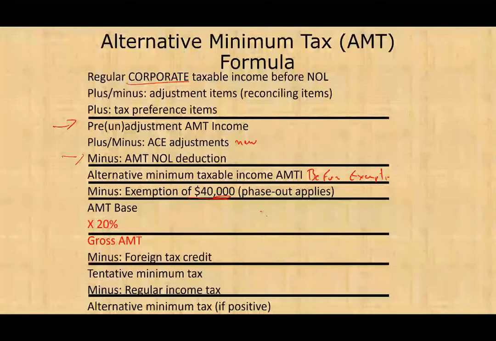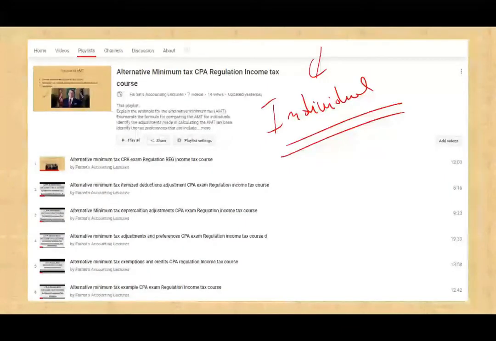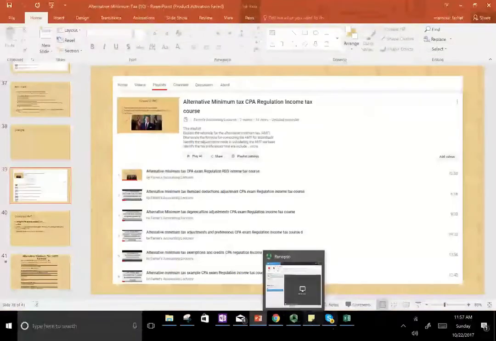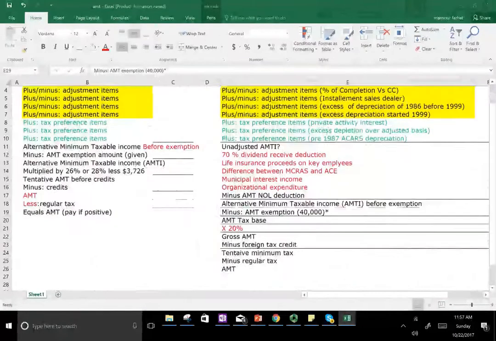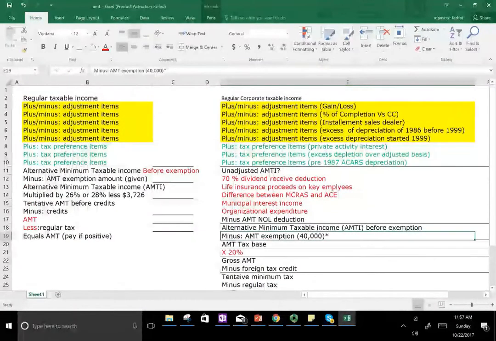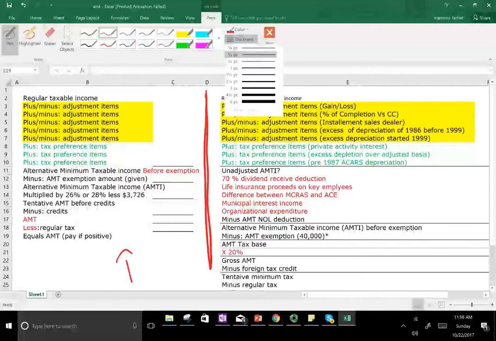Now, I'm gonna expand this formula on an Excel sheet while showing you side by side the similarities between individual and corporate. And this is why I kept saying you are better off first learning the individual before you get to the corporate. So let me show you on an Excel sheet. I prepared this side by side so you can see it, and hopefully you can see this. Sorry. So on this side, this side here, you have the individual. Let's go ahead and see what things look like.